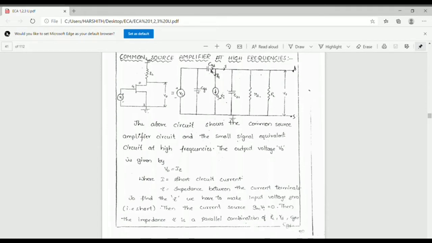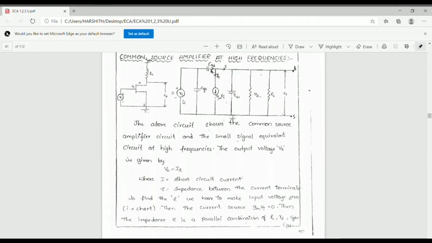This is the input voltage Vi. The source is common between input and output: below is the source terminal, the input side is the gate terminal and the output side is the drain terminal. This is the output voltage.